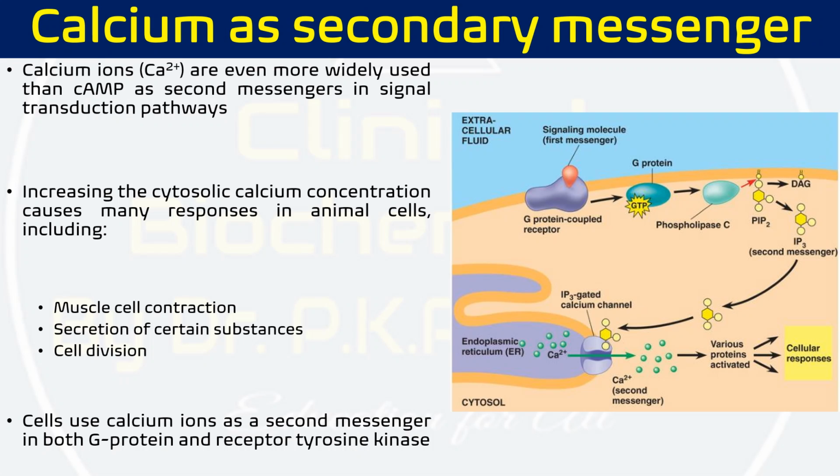Then, how does calcium work as a secondary messenger? Normally we have two types of hormones in our body. One kind can directly reach into the cytoplasm, and the second kind cannot be transported into the cytoplasm. They have to bind to a receptor on the plasma membrane. Those hormones which cannot cross the plasma membrane, and have to bind to the receptor on the plasma membrane, are called primary messengers, as you can see here. Those signaling molecules or hormones are called primary messengers.